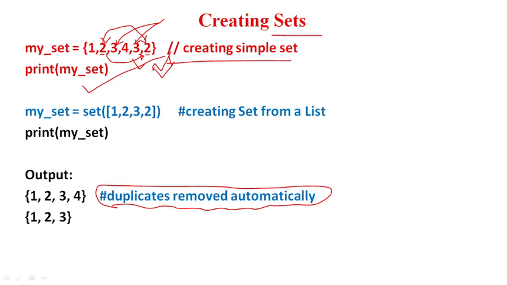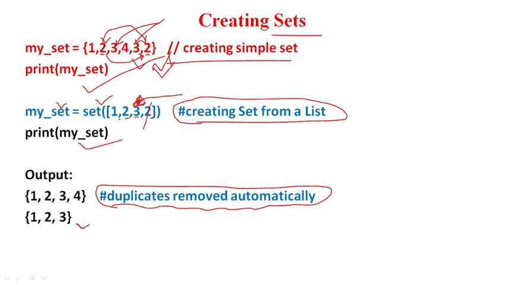Now, if you want to create a set from a list, what can I do? That is allowed, we can pass the list as a parameter into the set function to create the set. So I am passing 1 2 3 2. 2 is repeated again, so the duplicate will be ignored. 1 2 3 will be part of my set. Then I am printing my set, and I am getting 1 2 3.